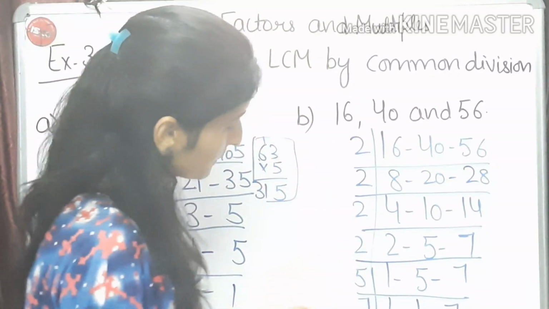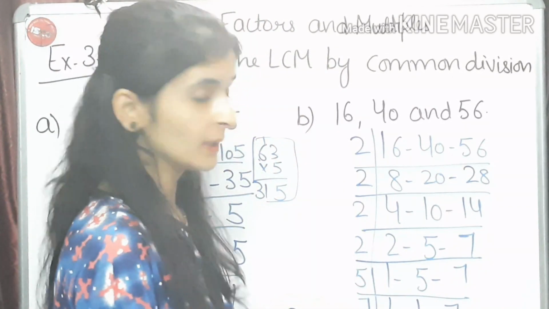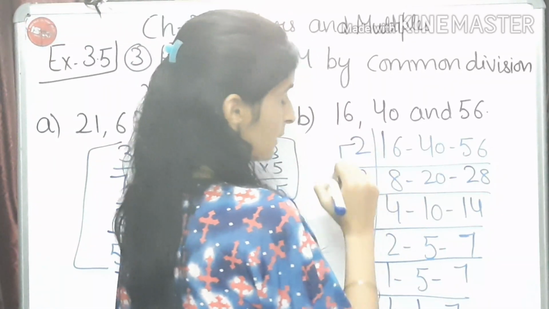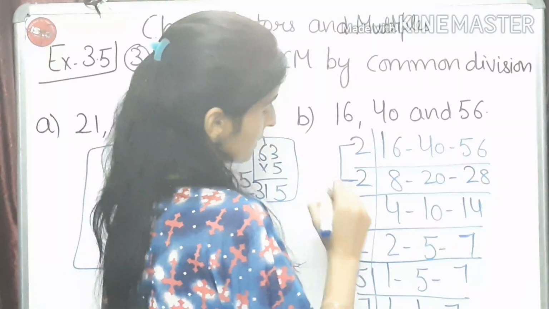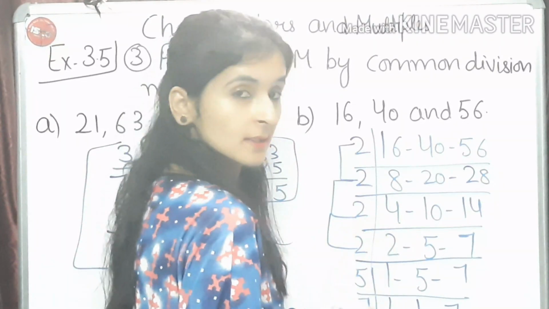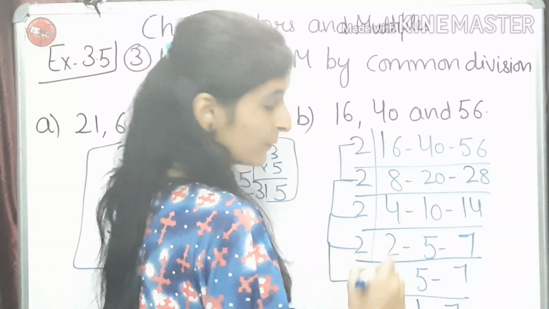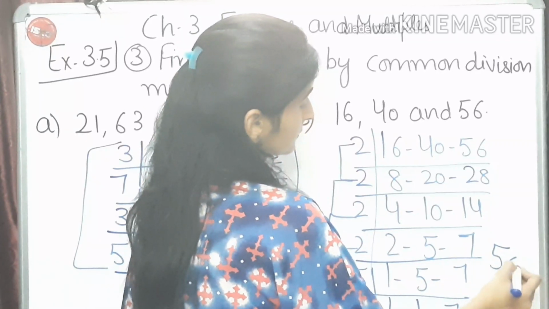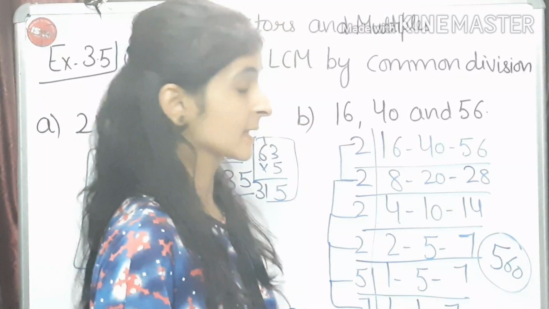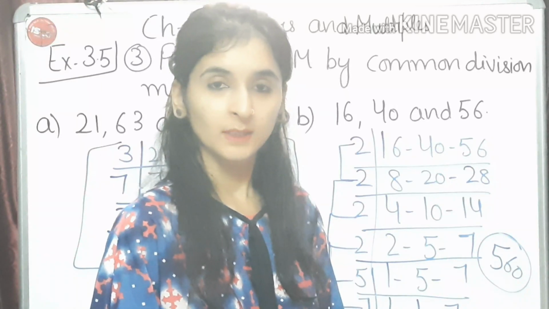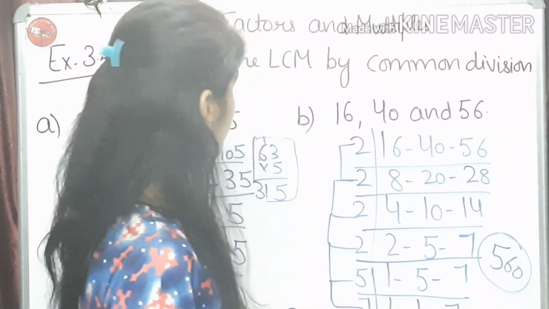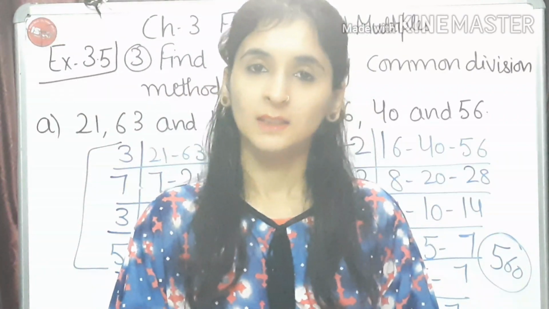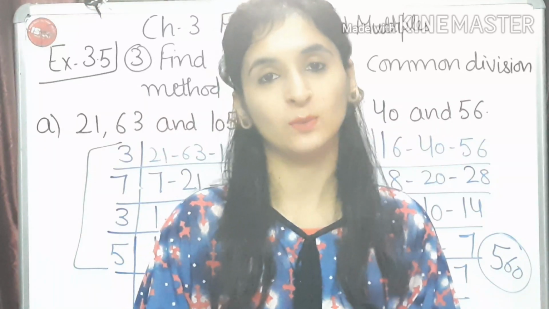Now we have to find out the product of these numbers and then we will find out the LCM. The product of these numbers: 2 2s are 4, 4 2s are 8, 8 2s are 16, 16 5s are 80, and 80 7s are 560. So 560 will be our LCM, right? So that is how we have to find out the LCM by common division method. Clear? Now let's move to next question.